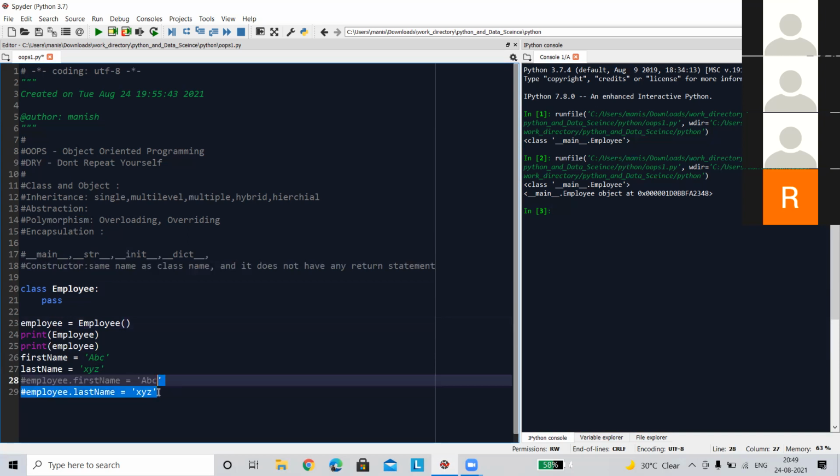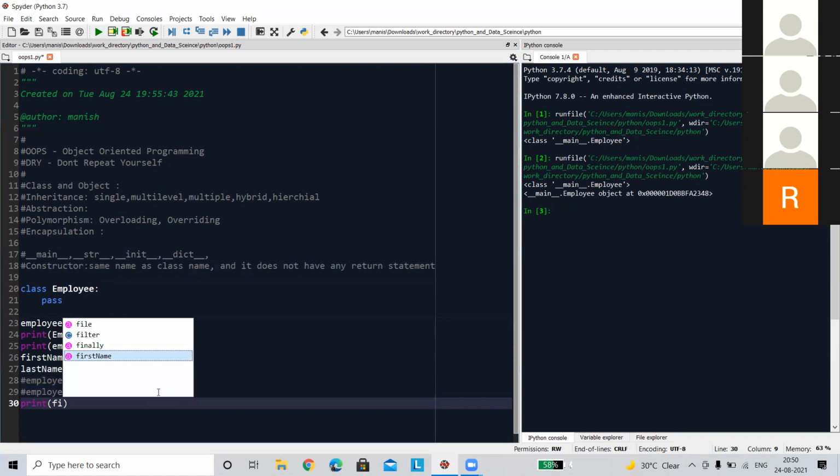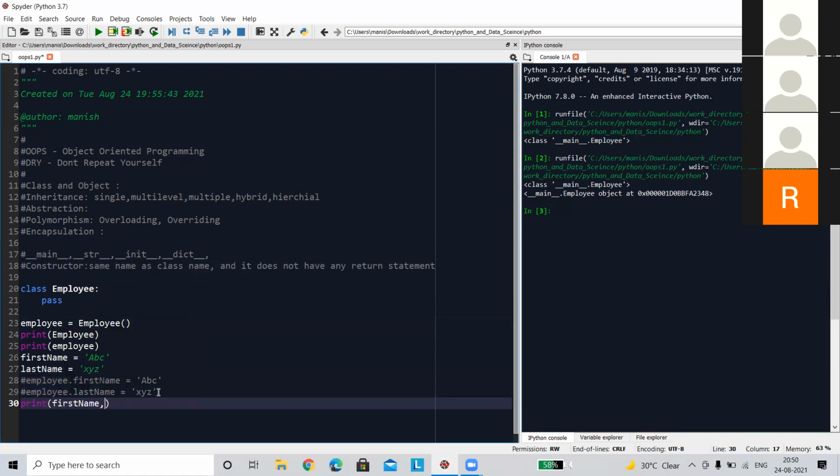Let me show you first how we can do it. Now it is printing.